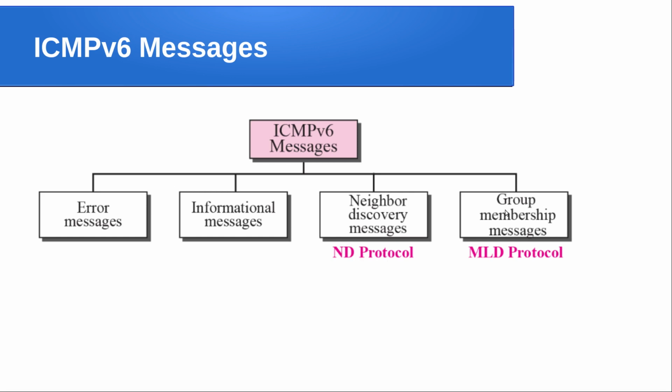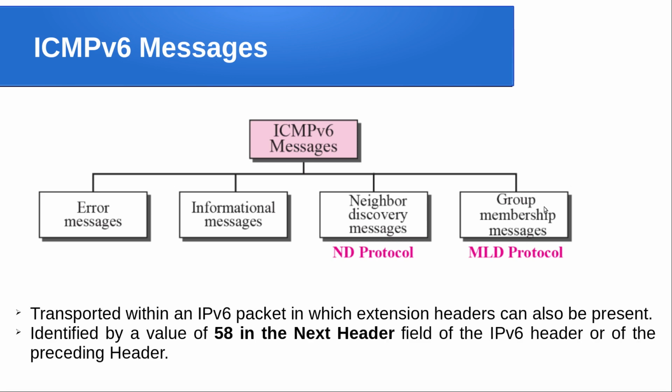And similarly for group management. I already told you, if you are looking at ICMP version 4 or IPv4, the group management, that is multicast group creation, how to add a member to the group, how a member can leave the group, and all those things are taken care of by a special network layer protocol called IGMP, Internet Group Management Protocol. But when it comes to IPv6, ICMP version 6 takes care of multicast group management also. So there are group membership messages also. Like that, one can classify ICMP version 6 messages into 4 categories.